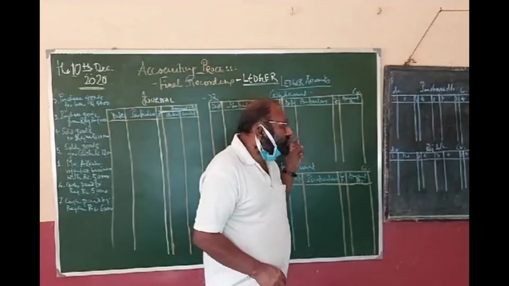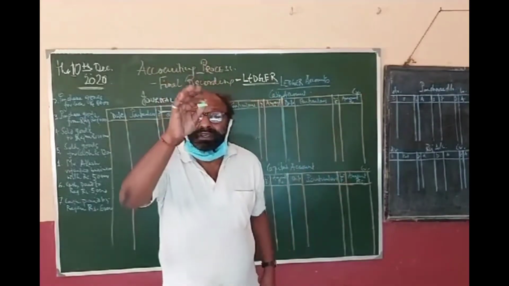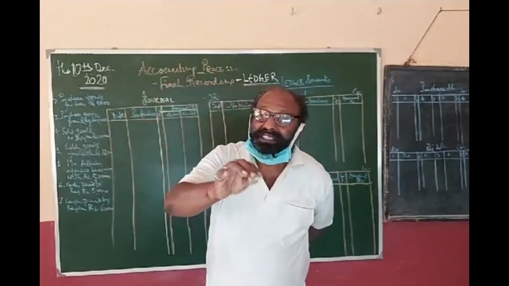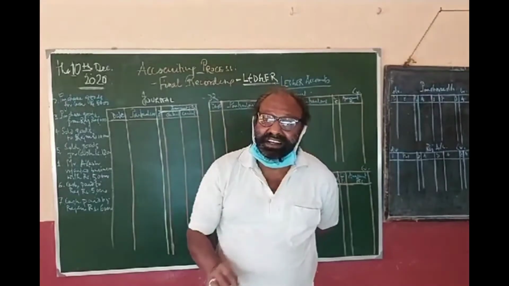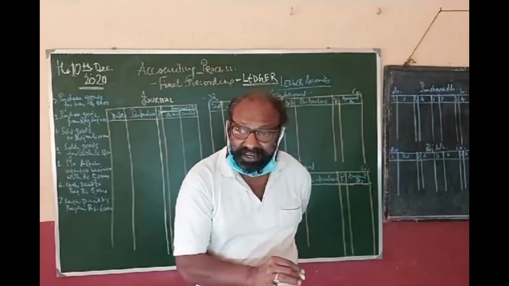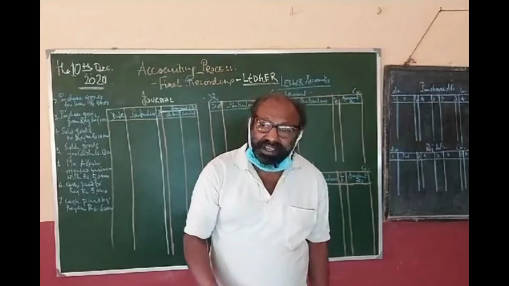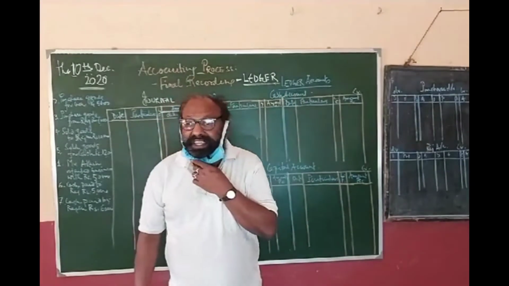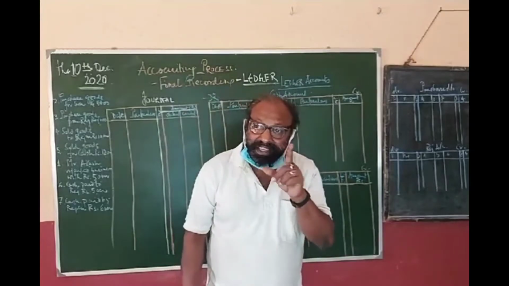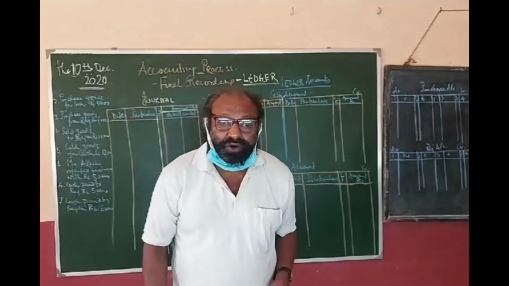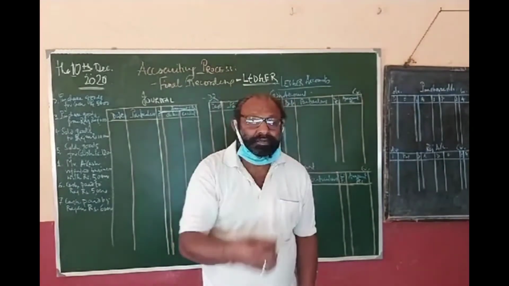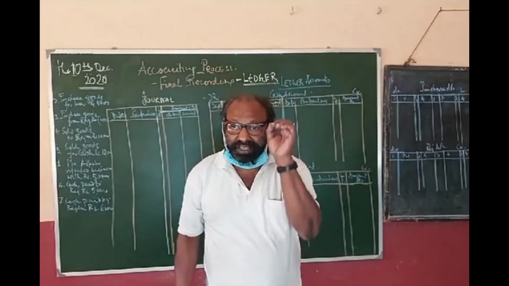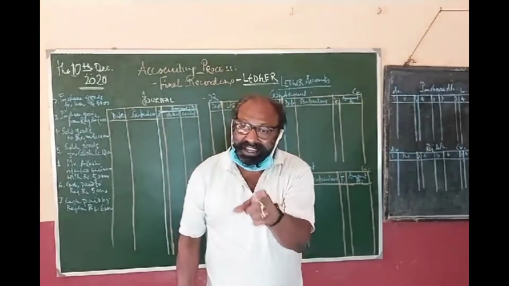So what is ledger? Yesterday I told you, recording has got two parts. One is primary recording. It is done in a book, and that book is known as journal. Putting the transaction in the journal is known as making an entry. Making an entry is the process of putting the debits and credits in the journal.